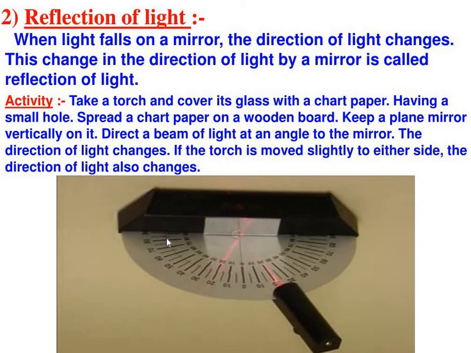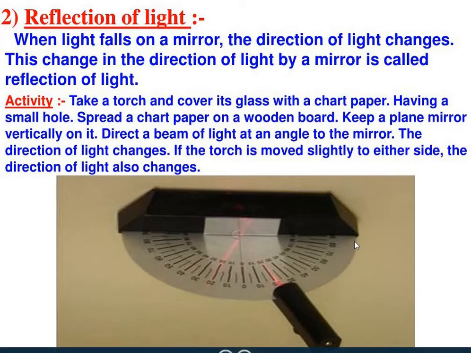So when we talk about reflection of light, we talk about how the light, when it falls on a surface, bounces off the surface itself, right? All types of surfaces actually reflect light. It can be rough, it can be smooth, it can be irregular or regular, as you have studied in class 6. So when light is reflected on a smooth surface, it is called regular reflection. When it is a rough surface, it is called irregular reflection or diffused reflection.